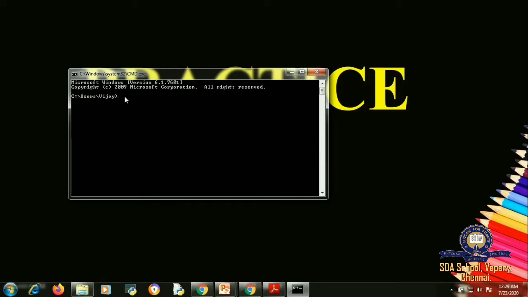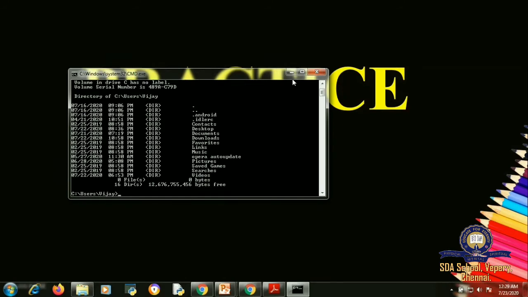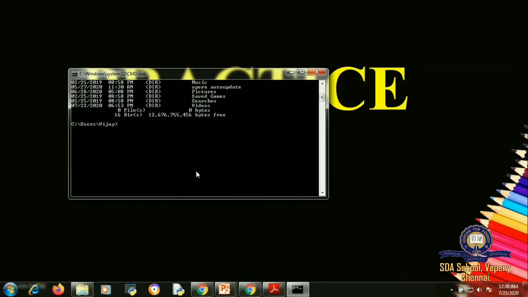In this command prompt, you are going to give now the command to perform. First, what did we see in that particular slide? dir, which means this command is going to display for you all the saved directories which is in your system. I'm going to show you how. Once I give dir, it is displaying for me whatever the directories are available inside the C drive, users and Vijay folder. Okay, these many folders and files directories we got in this C drive. Understood, children? Now I am going to show you how to create a directory.